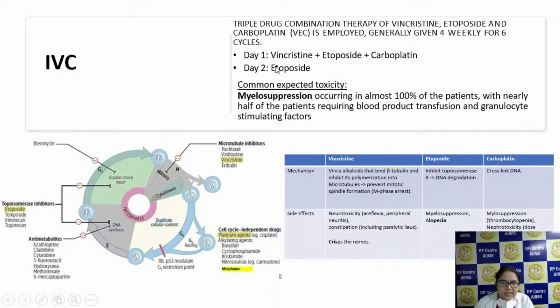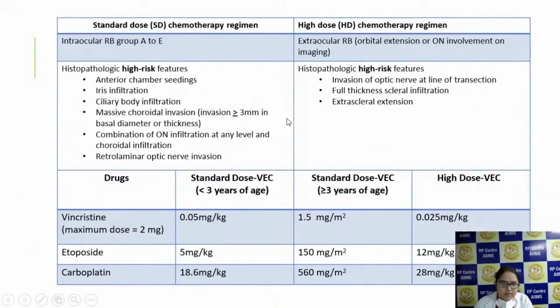But the only disadvantage is that it has systemic side effects such as myelosuppression, which occurs in almost 100% of patients, and they require blood product transfusion after the treatment. So we have two regimens, standard dose chemotherapy and high dose chemotherapy. Standard dose chemotherapy is given in intraocular groups A to E. High dose is given in extraocular RB cases. For standard dose, the doses are different for different age groups.